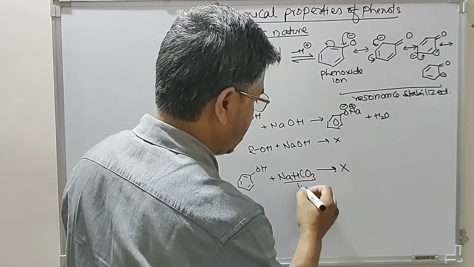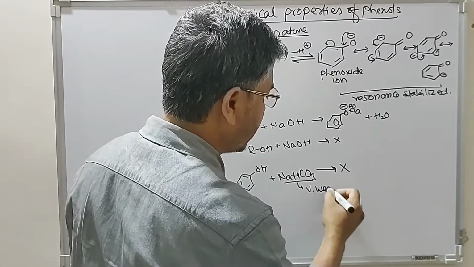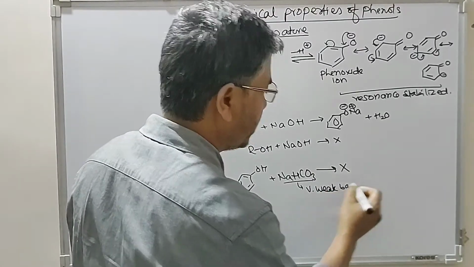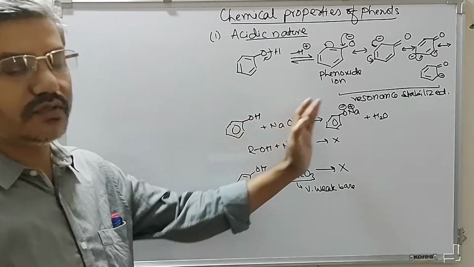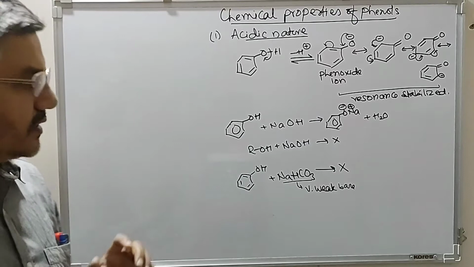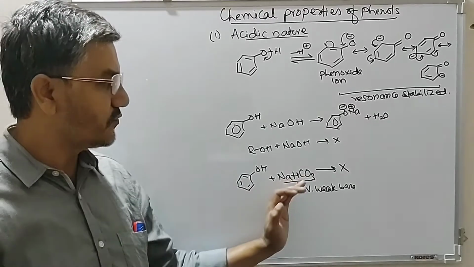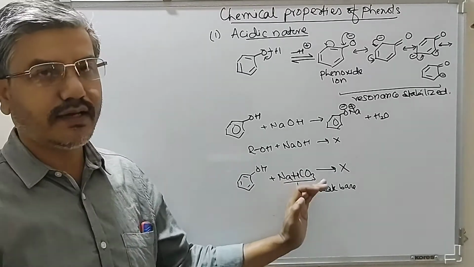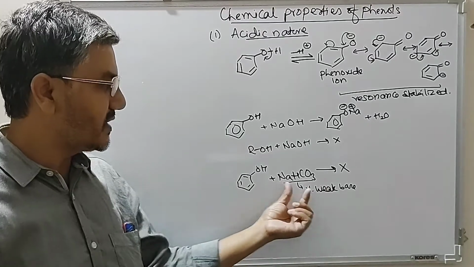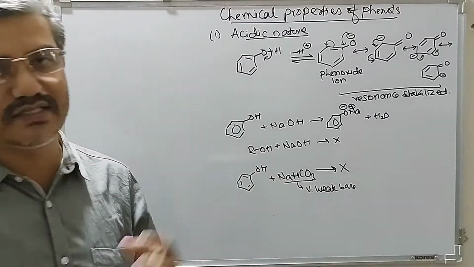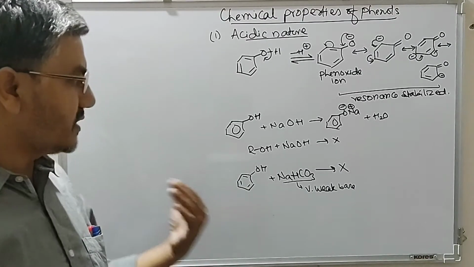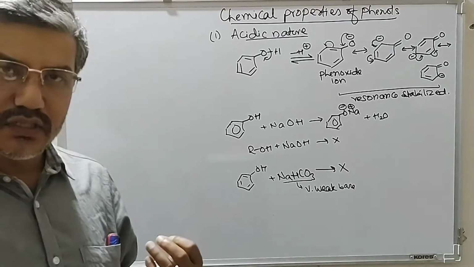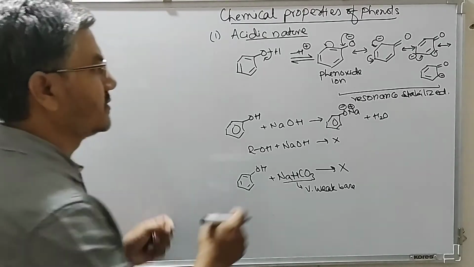So though phenol reacts with sodium hydroxide or potassium hydroxide, phenol does not react with sodium bicarbonate. This is a weak base and this is also a weak acid. So weak acid and weak base cannot react to give you a strong base and strong acid.